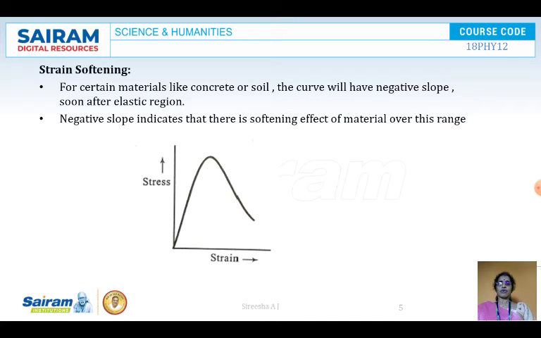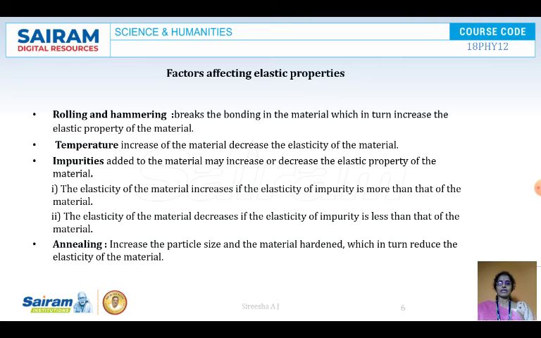Next is strain softening. For certain materials like concrete or soil, the curve will have a negative slope soon after the elastic region. As we have discussed in the stress and strain graph, X to S is the strain softening. That means even though stress is less, the strain is becoming more. If you look at the diagram here, under reduced stress, there is an increment in the strain. This negative slope indicates that there is a softening effect of the material over this range, and this is called strain softening.